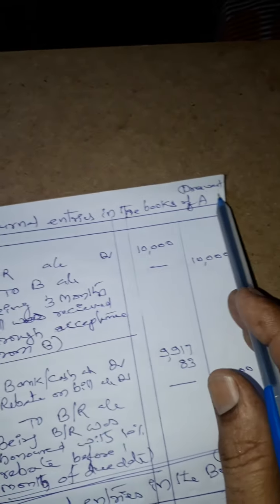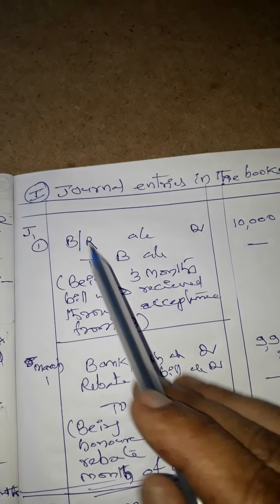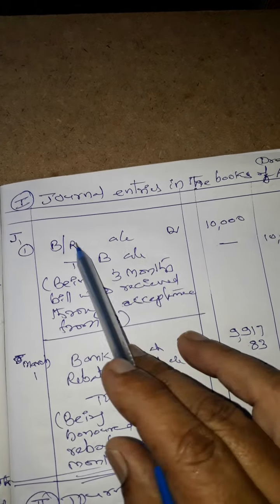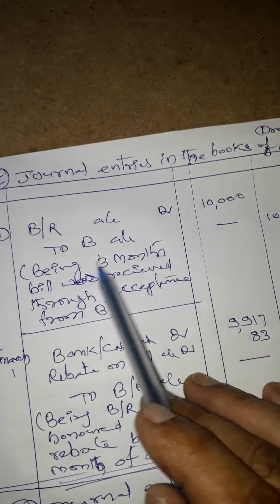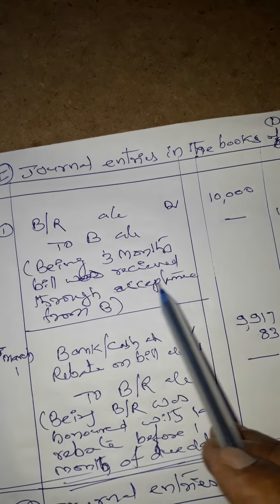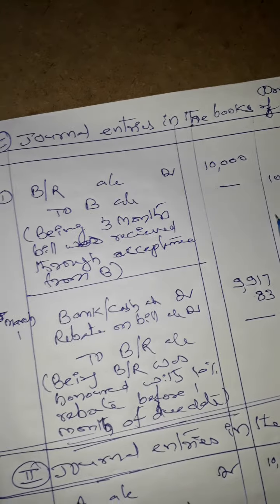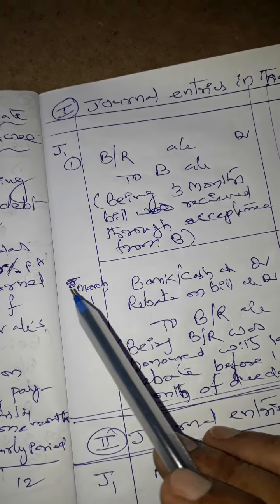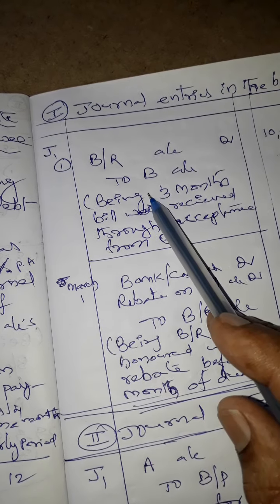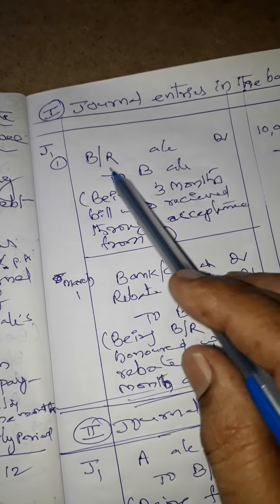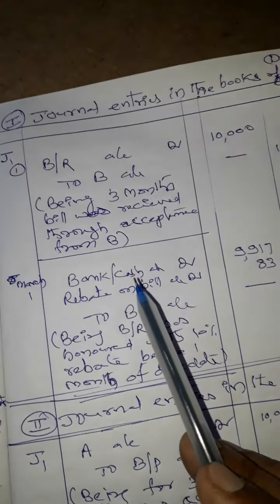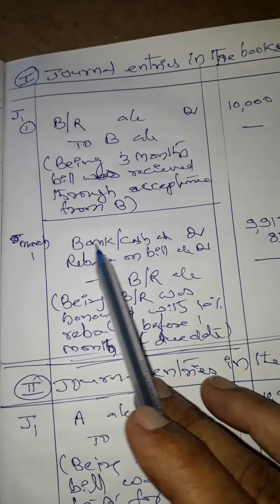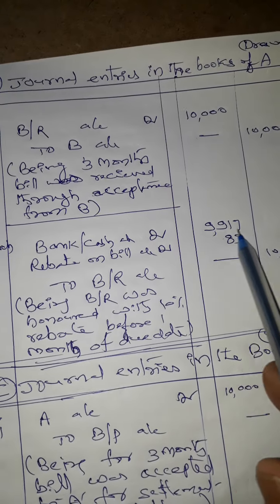Now A is receiving one bill from B on January 1st. When the bill comes in, debit the bills receivable account, given by B. Being 3 months bill was received through acceptance from B, 10,000. Next, actual due date is April 4th, but before that, on March 1st, Mr. B was honoring this bill by paying some cash after some rebate. Now cash will come, debit the bank or cash account, 9,917 will come.